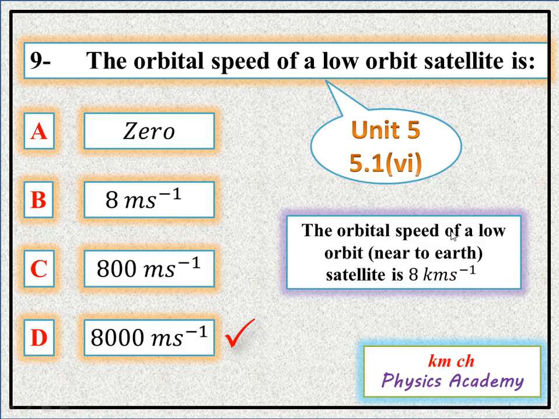The orbital speed of a low orbit, low orbit is that which is very near to the surface of the earth, is 8 kilometer per second. 8 kilometer per second is equal to 8000 meter per second. So our option D is correct. The orbital speed of a low orbit satellite is 8000 meter per second.